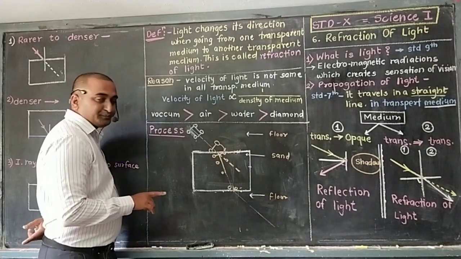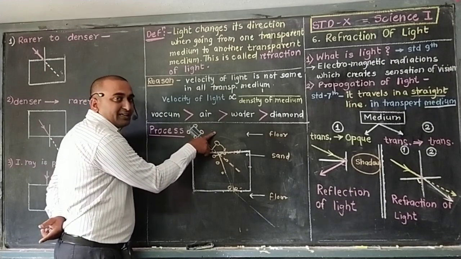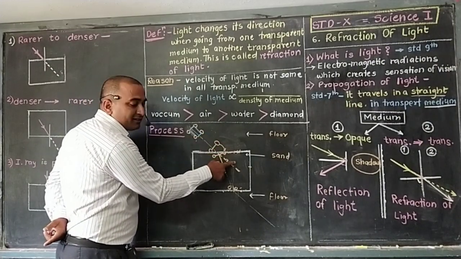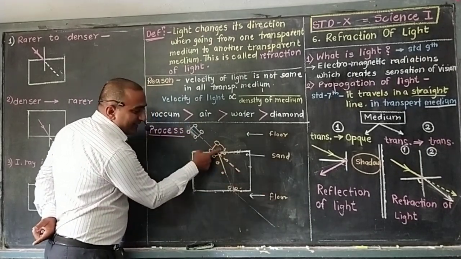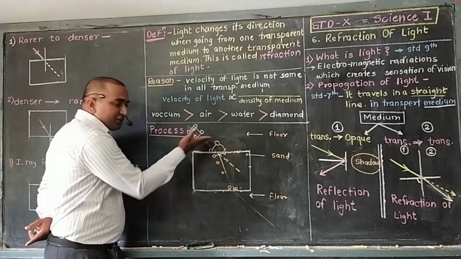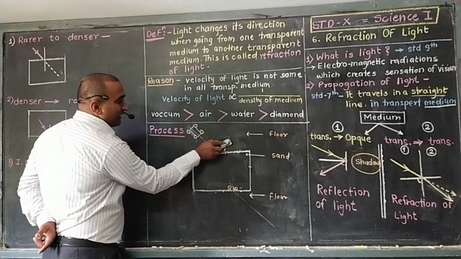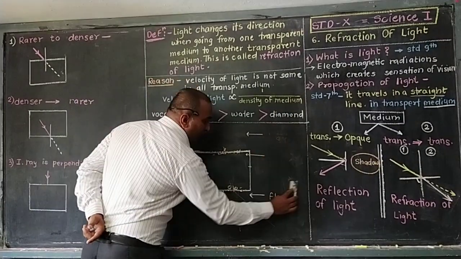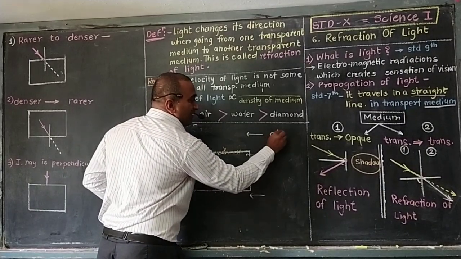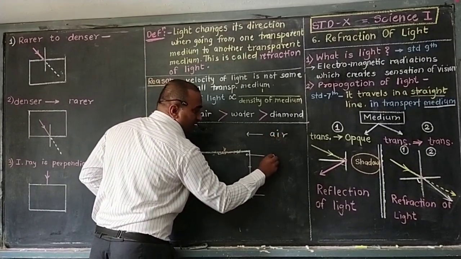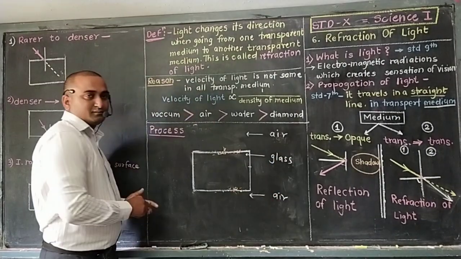So why is it so? Because the velocity of this vehicle is more on the floor than on the sand. So because of this, instead of going straight, it changed its path. What is true here? The same thing is going to happen with light. See now, it is not floor, not sand, and not floor again. Now we are focusing on a new medium. This is the air medium, this one is the glass medium, and again we have the air medium.